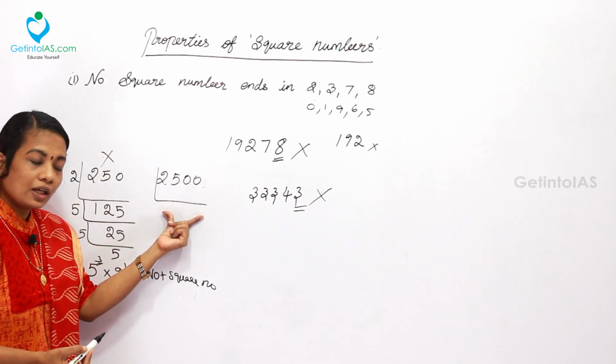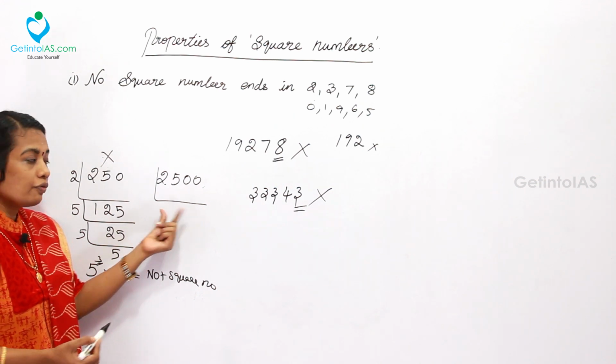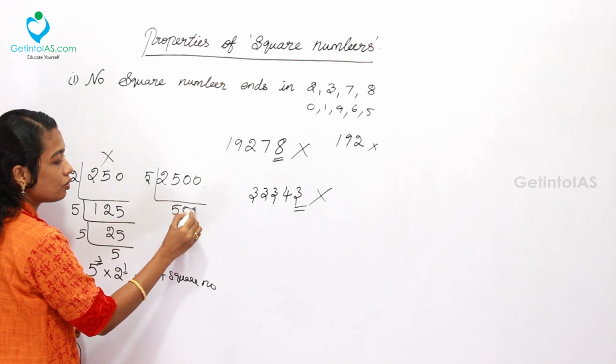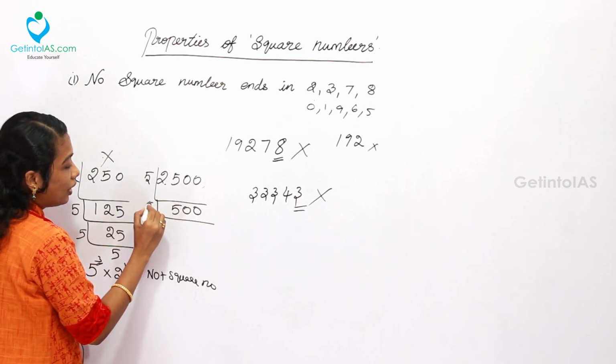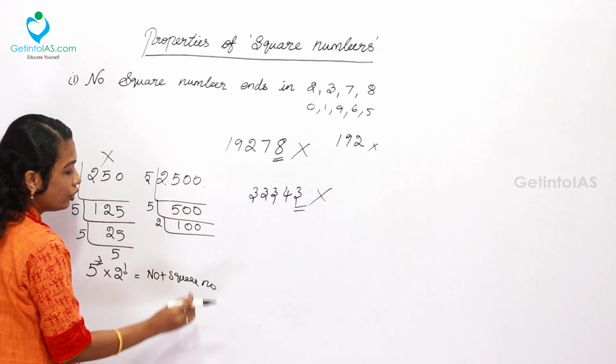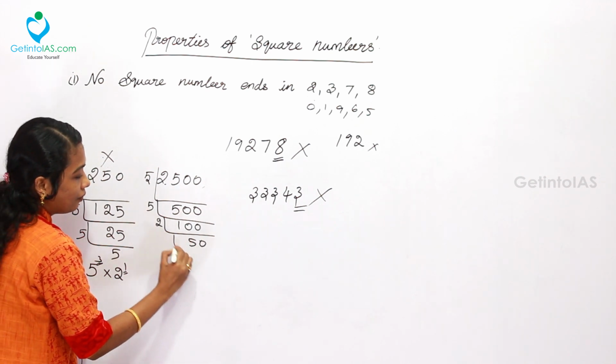Now do the same thing for 2500. Simply, 2500 is 5 times 500, and 500 is again 5 times 100. This 100 can be taken as 2 times 50, 50 as 5 times 10, and 10 as 2 times 5.